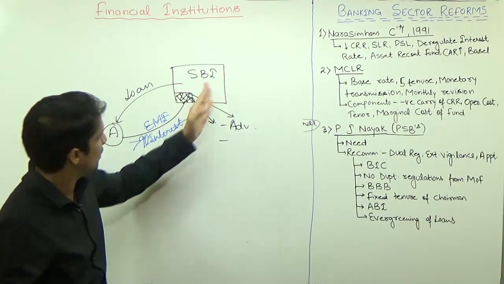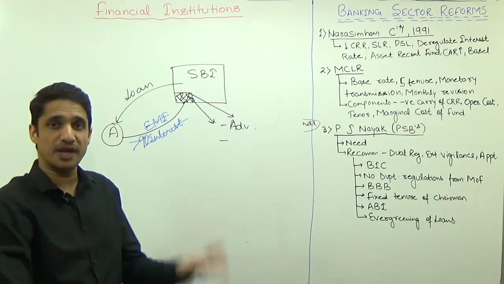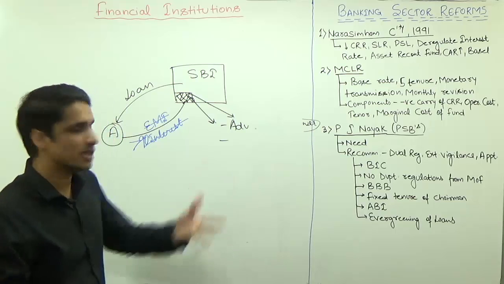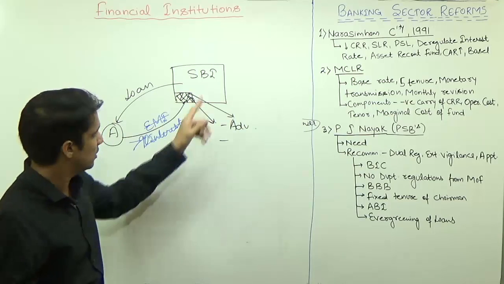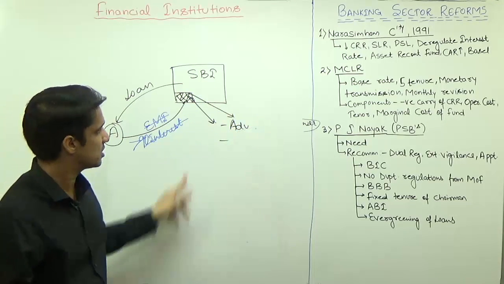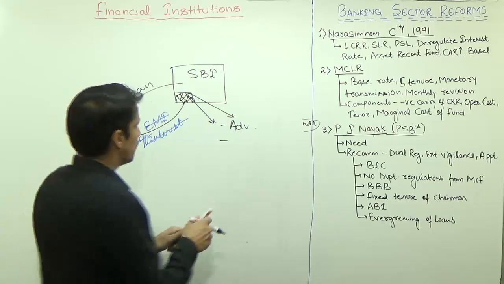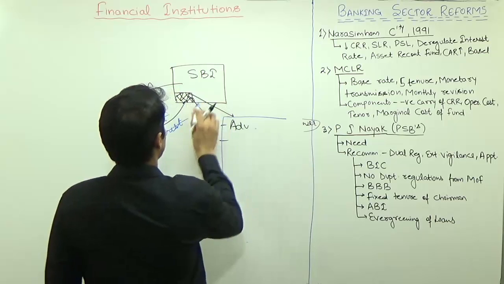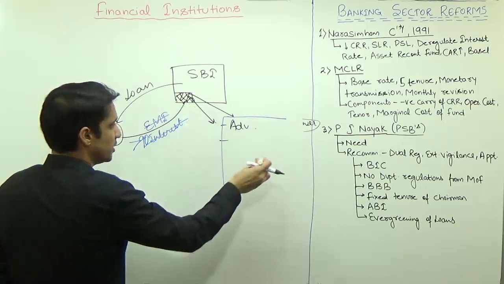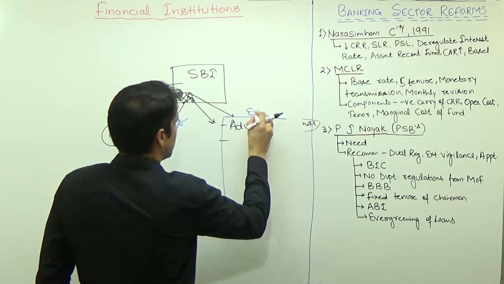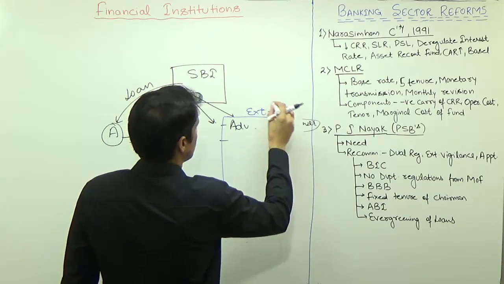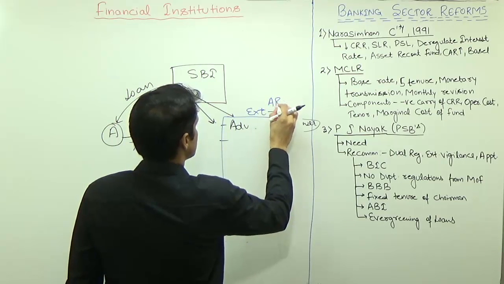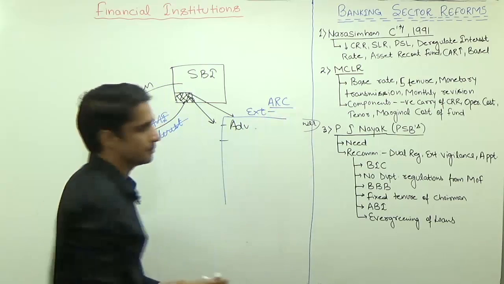But that is not the work of SBI. SBI is a bank. The work of a bank is intermediation. So rather than itself engaging in all this, SBI thought, why don't I outsource the work of selling my bad assets in the market to an external body, and these external bodies are known as asset reconstruction companies.